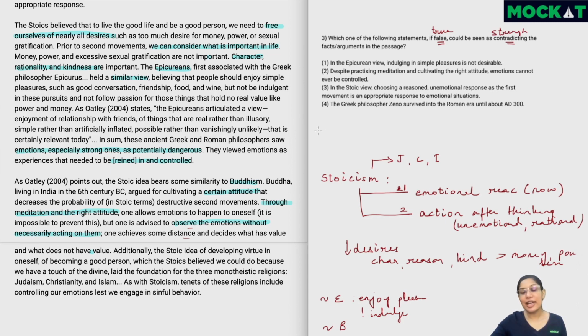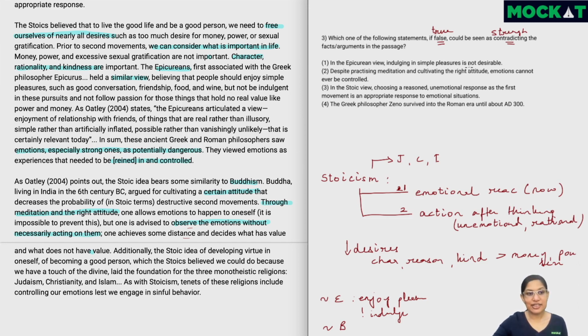Now we'll probably end up finding one or two options which are strengthening the passage in its current form or which are in line with the passage in its current form. Only those one or two options we'll convert to false and see if it is definitely contradicting. So let's look at the first one. In the Epicurean view, indulging in simple pleasures is not desirable.